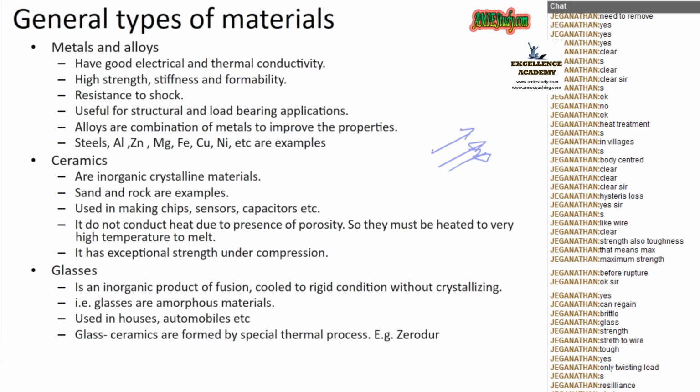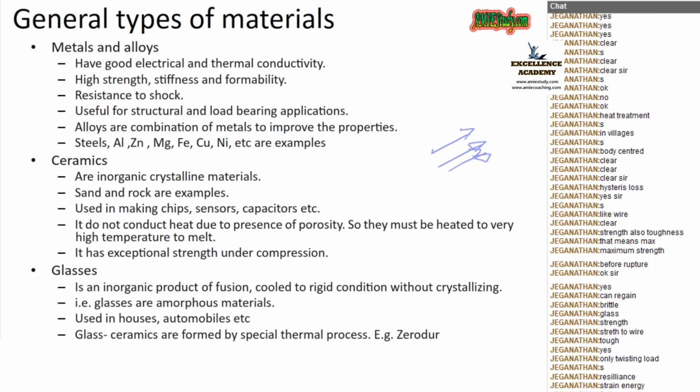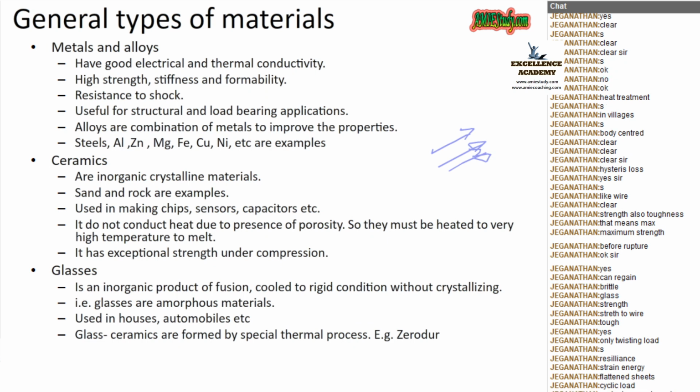Yes, flattened into thin sheets. Right. Gold is a good malleable metal. After that, we discussed two properties, fatigue and creep. What is meant by fatigue? Yes, under a cyclic load, the material will fail. That is called fatigue. What is creep? Yes, under temperature, the slow propagation to failure is called creep.